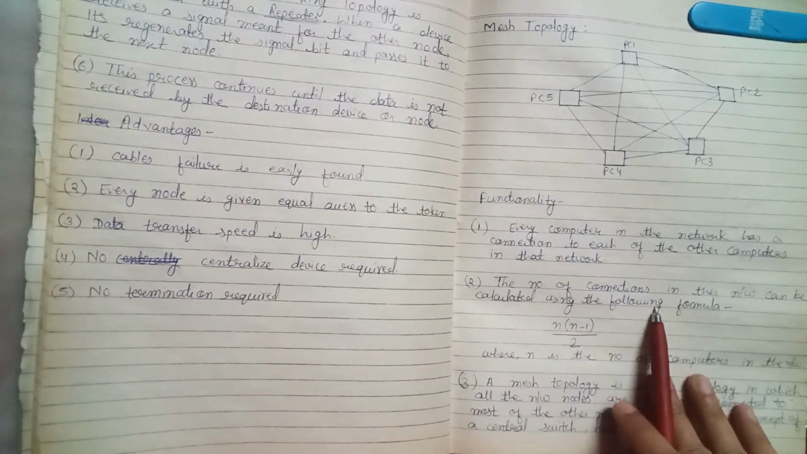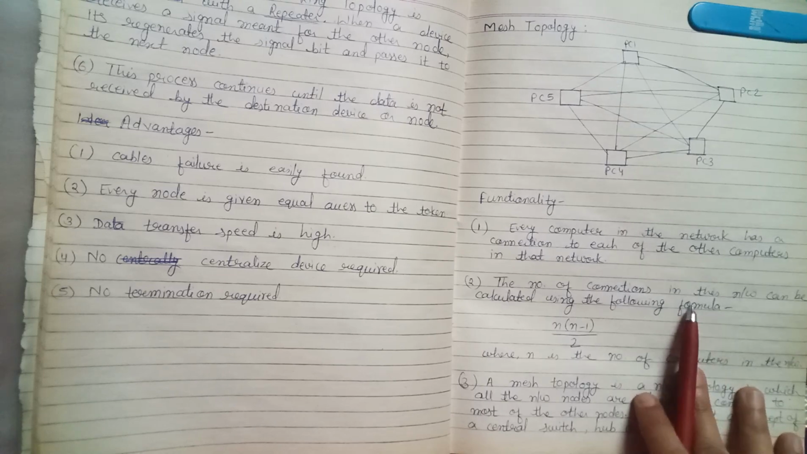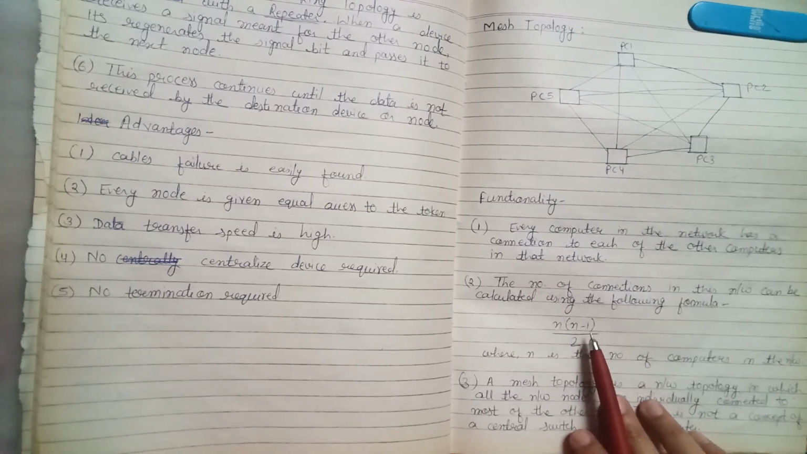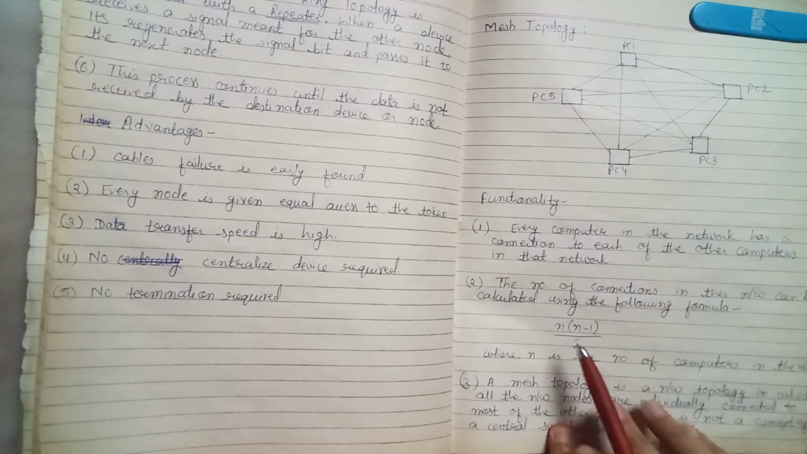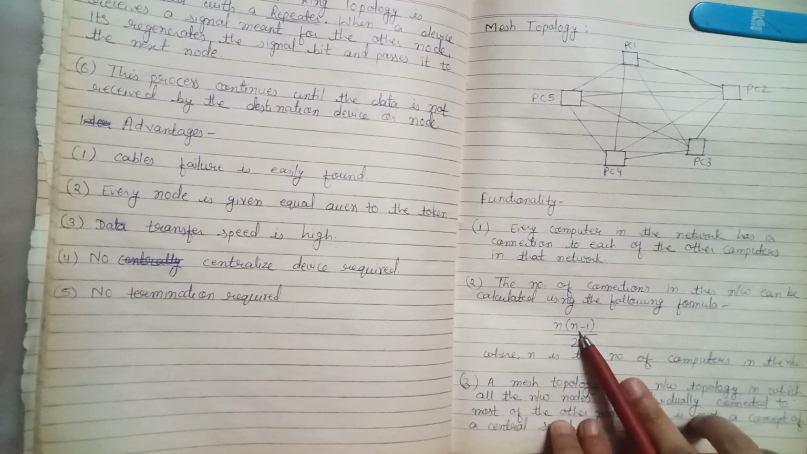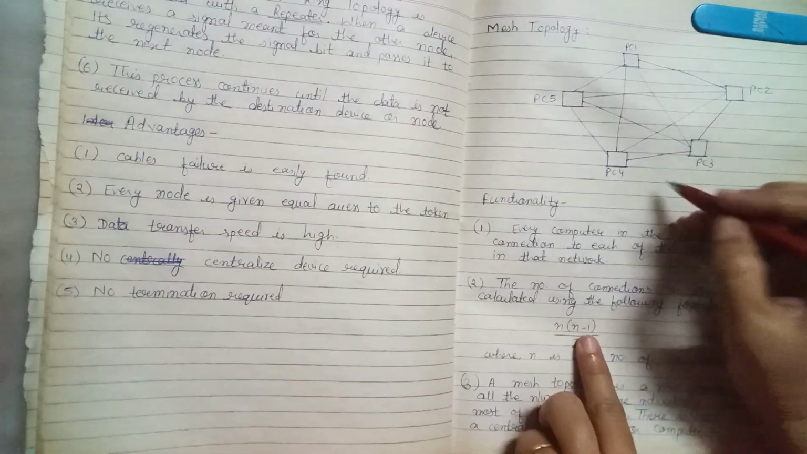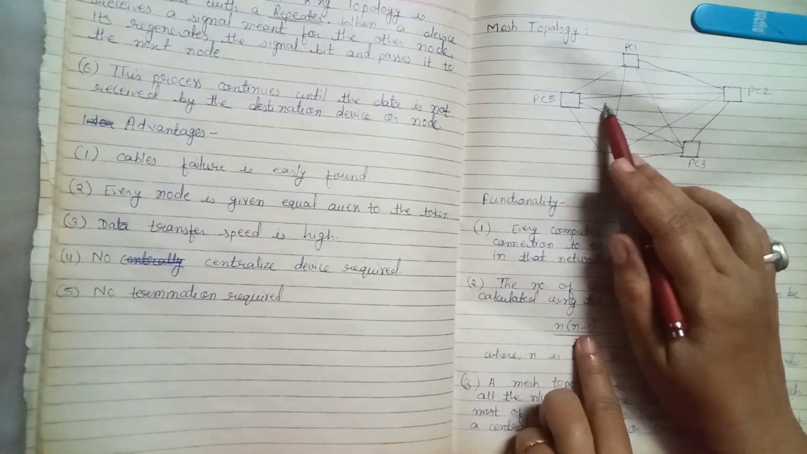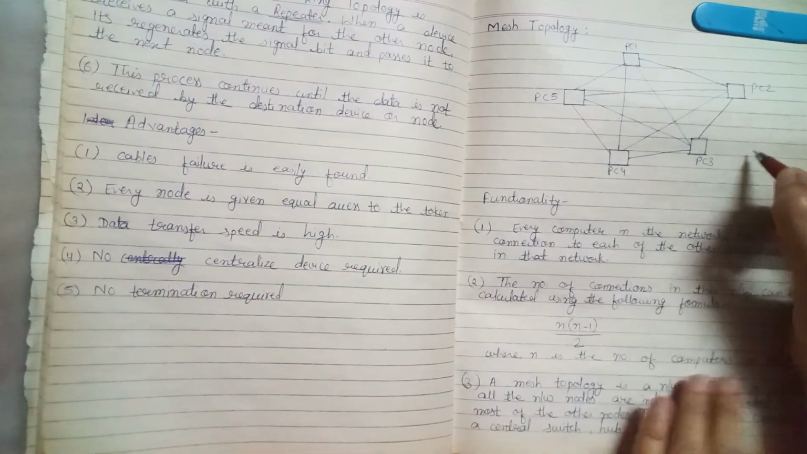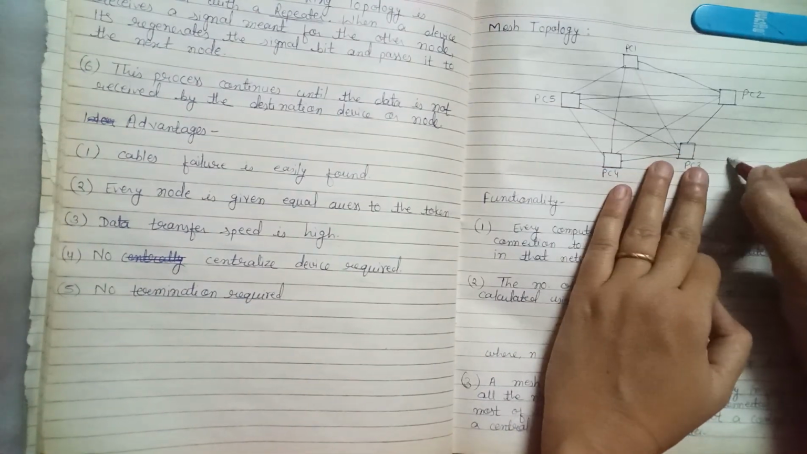The number of connections in this network can be calculated using the following formula: n into n minus 1 upon 2, where n is the number of computers in the network. Let us see this here. In this diagram we have a total of 5 computers. So the value of n is 5.